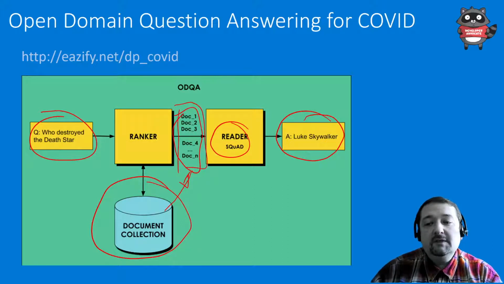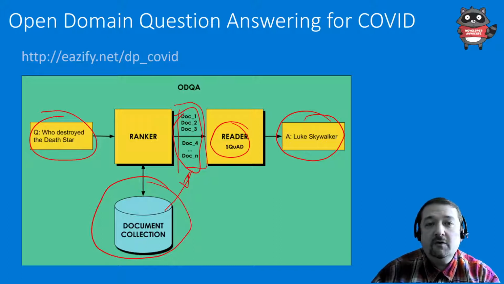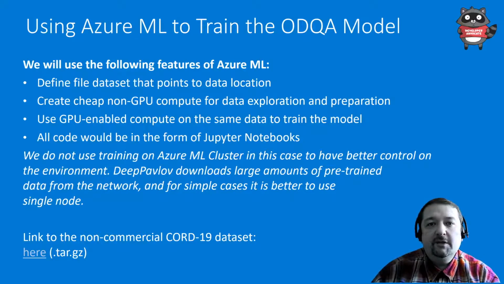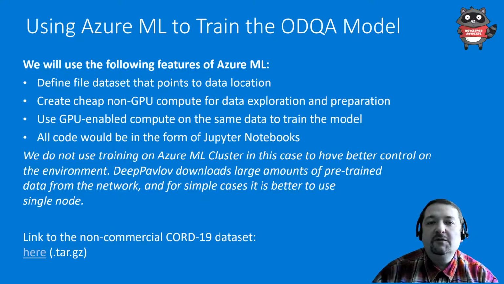So this process, in fact, has been described in the DeepPavlov blog, and my job is to adapt it to the COVID dataset. What we'll use from Azure Machine Learning in this case is Jupyter Notebooks, because training this model on the cluster is not very efficient. DeepPavlov libraries are very heavy, like the pre-trained BERT model and the Wikipedia corpus, which is required for this task. They occupy several gigabytes. So it is more convenient for us to manually set up this environment first on the Jupyter compute and then use it.